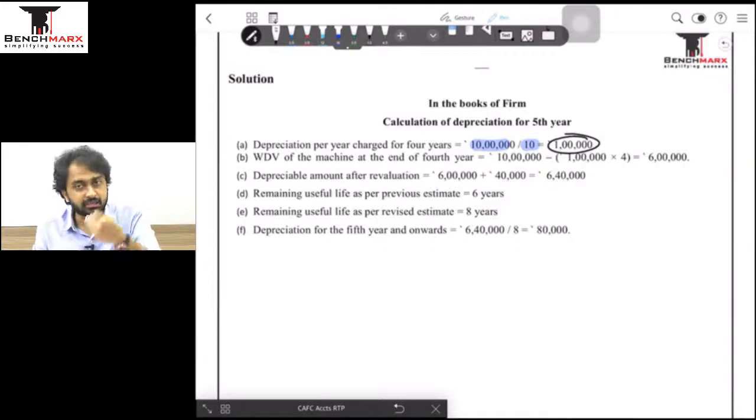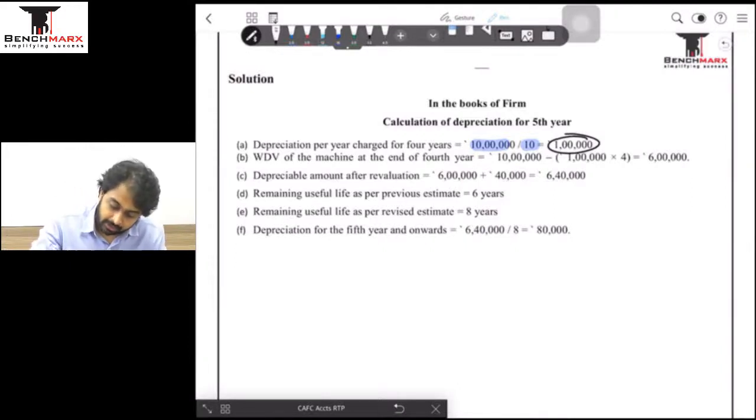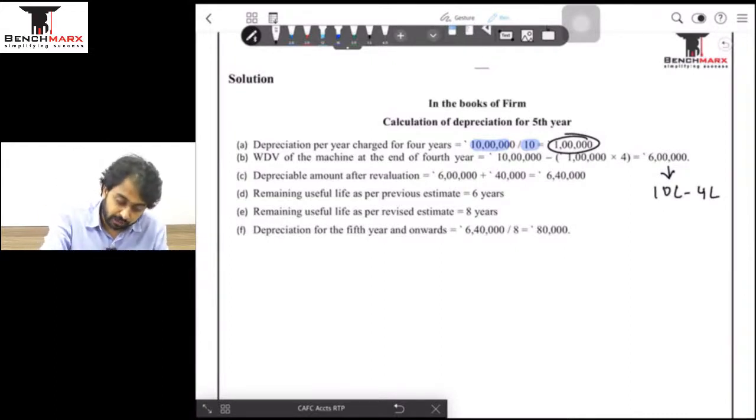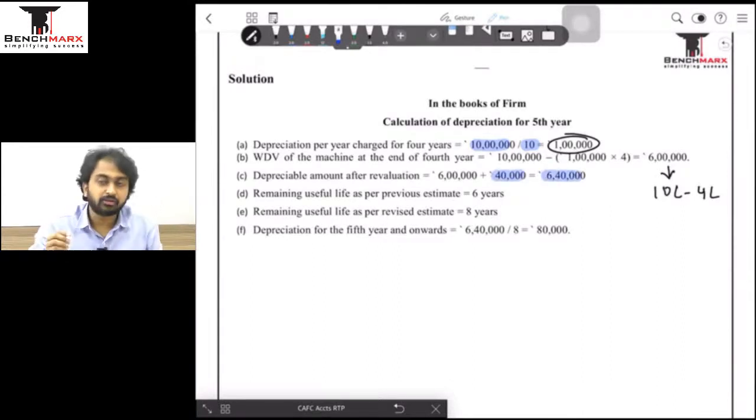उतना depreciation must have already been charged to the asset, which means my WDV of the asset is 6 lakhs, and that 6 lakh is nothing but 10 lakh minus 4 lakhs of 4 annual depreciation. ठीक है. That means 6 lakhs is the opening WDV, and now in the beginning of the 5th year we thought that the asset is going to increase by 40, because of which the value is now 6 lakh 40 in the books of accounts.